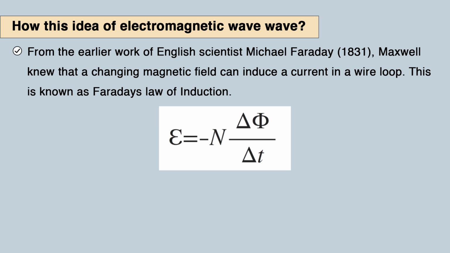For that we have to look at the earlier work of the English scientist Michael Faraday. We have Faraday's law. With this, Maxwell knew that a changing magnetic field can induce a current in a wire loop, and this is known as Faraday's law of induction. In Faraday's law of induction, we know that the EMF is proportional to the rate of change of magnetic flux, and there we have the concept of inductance also. So, a change in magnetic flux can generate EMF.